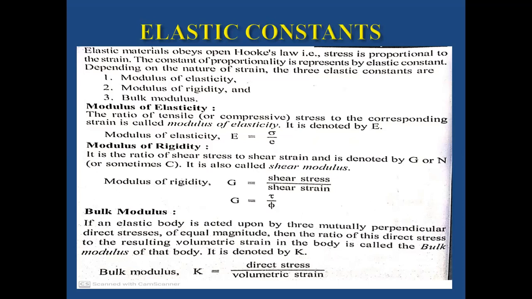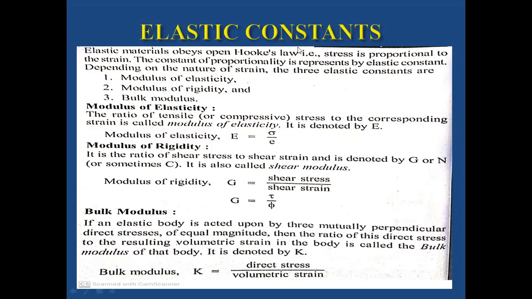The constant of proportionality is represented by elastic constants, depending upon the nature of the strain. There are 3 elastic constants. The first one is the modulus of elasticity, the second one is the modulus of rigidity, and the third one is the bulk modulus.